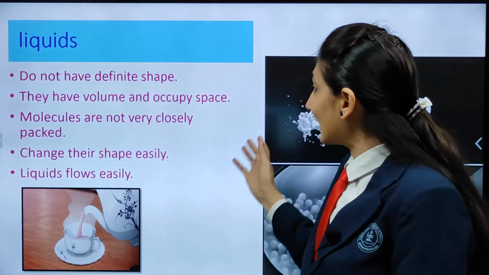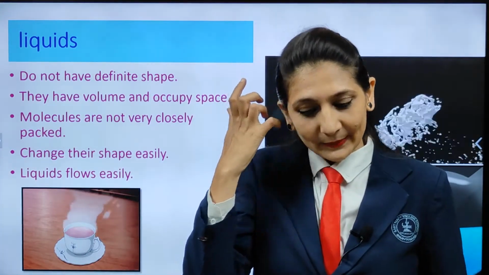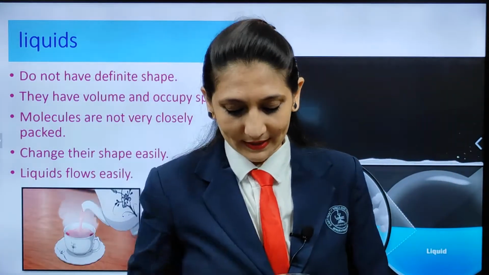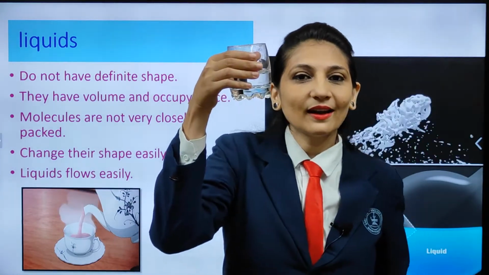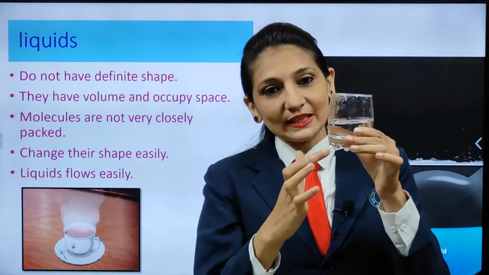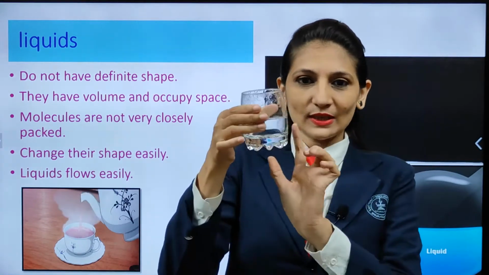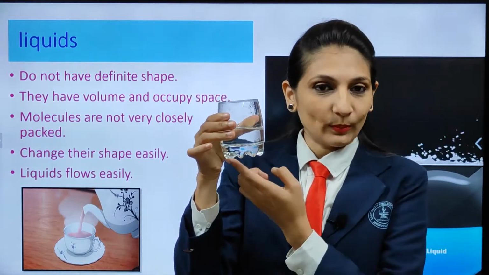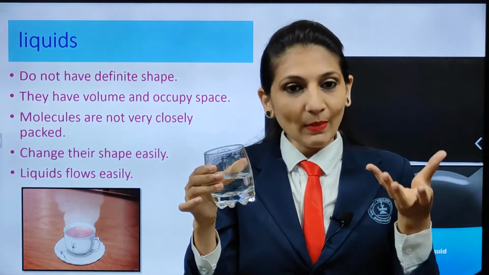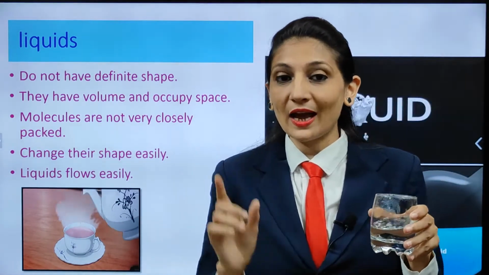Now, our next thing is liquid. How do we come to know that it's a liquid? Very easy. Suppose I wanted to show you something. What is it? What is inside? Water, exactly. Now, it will take the shape of the container in which it is. Right now it is in a glass, so it will take the shape of the glass. If I pour the same water in another container like a bowl, it will take the shape of the bowl. Means liquid does not have a definite shape.